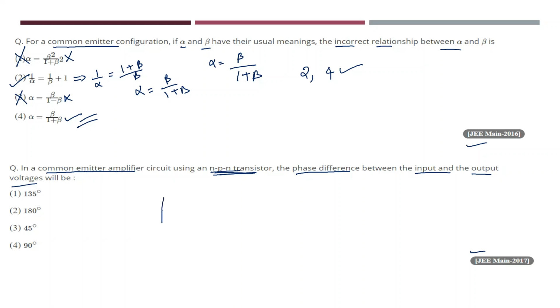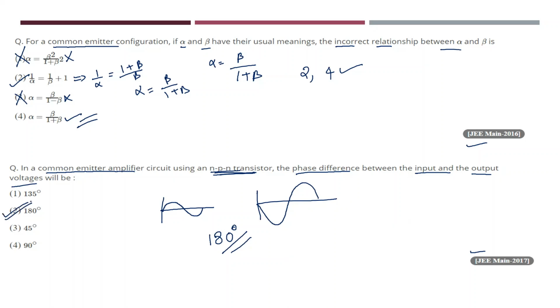I said that in case of a common emitter NPN transistor as an amplifier, if the input signal is something like this, then the output signal will have a phase change. How much phase change will there be? There will be a phase shift of 180 degrees between input and output voltage. So which one is the correct answer? Option 2 is the correct answer.